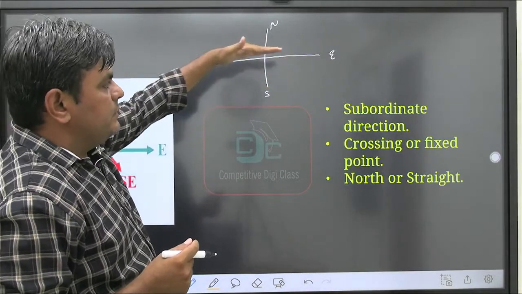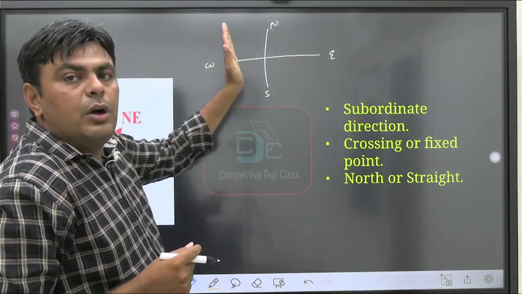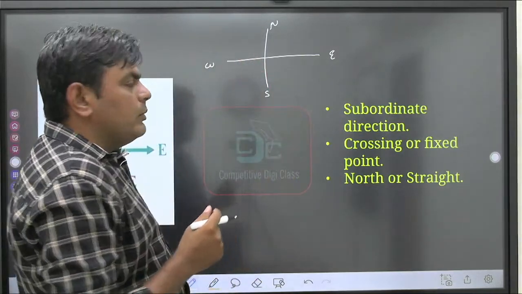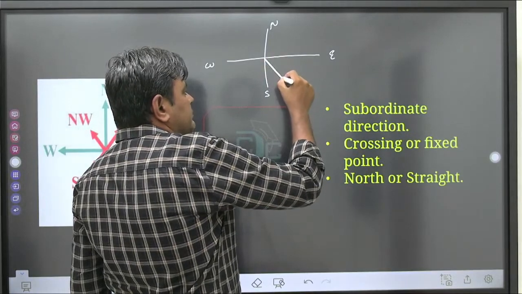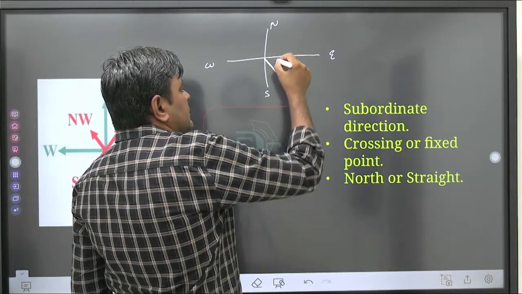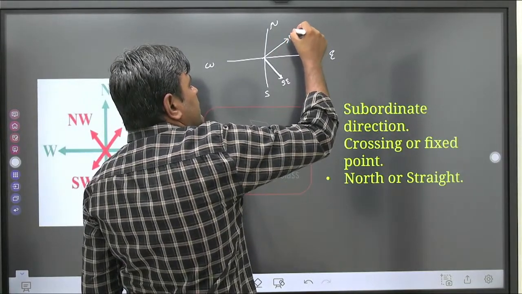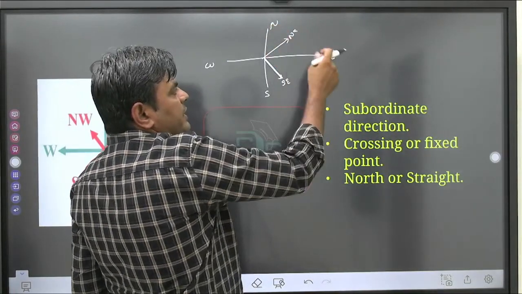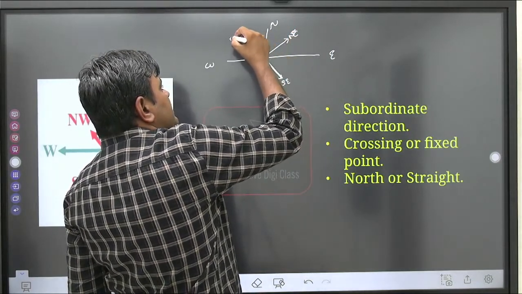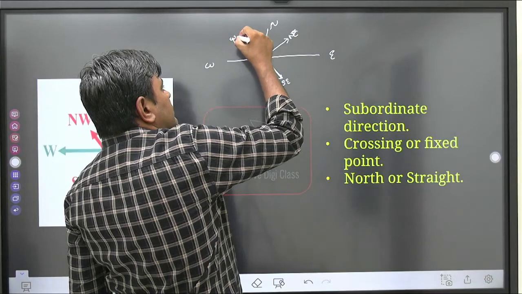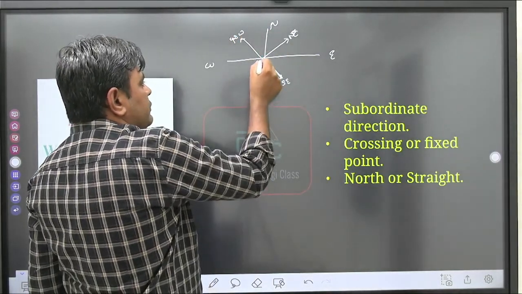East-west is a horizontal direction, north-south is called vertical direction, and we have 4 subordinate directions, that is southeast, and in between north and east it is a northeast direction. In between west and north it is a northwest direction, and in between west and south it is called southwest direction.